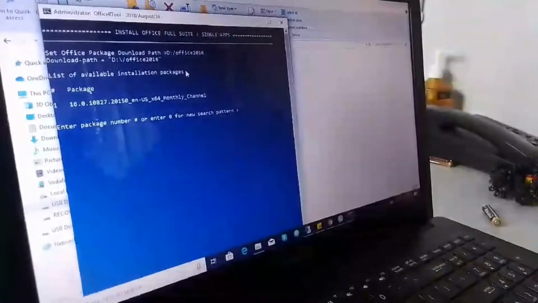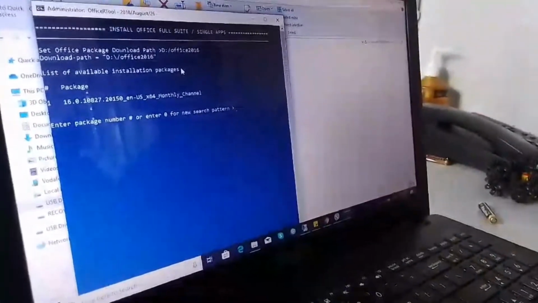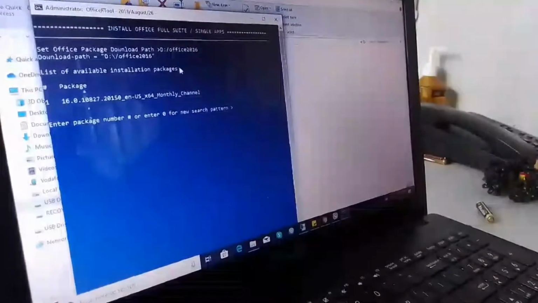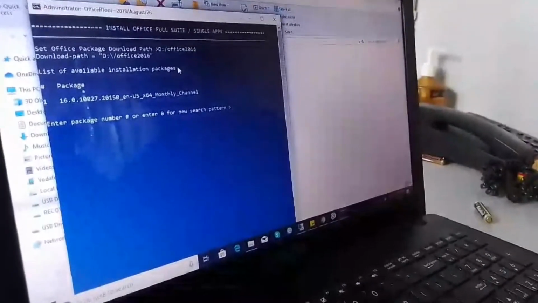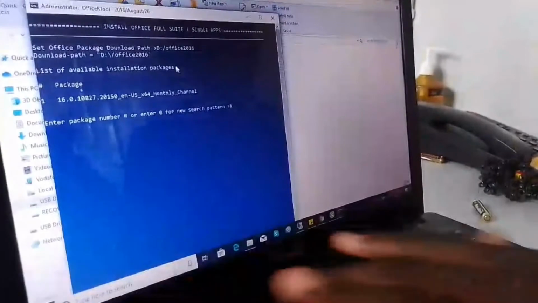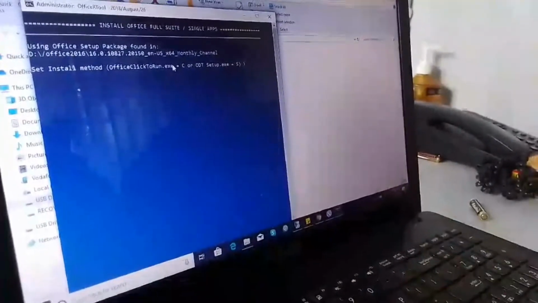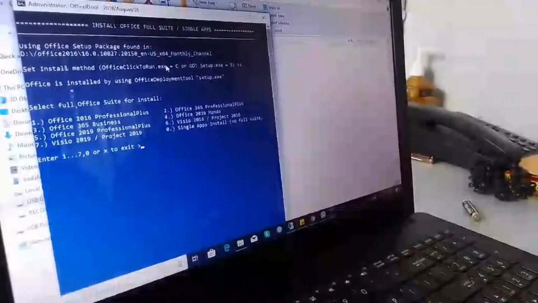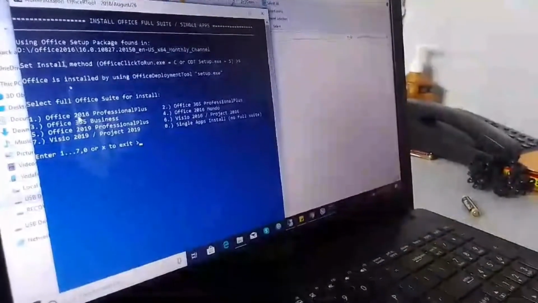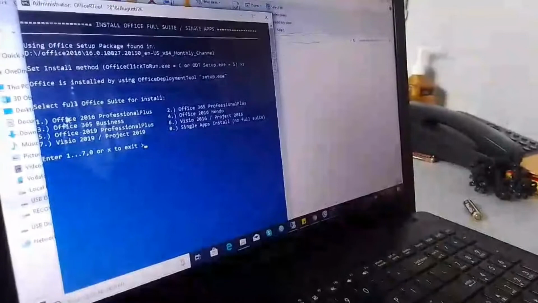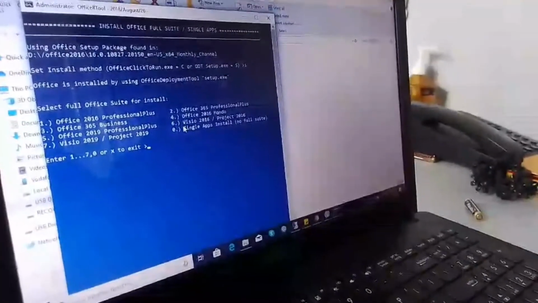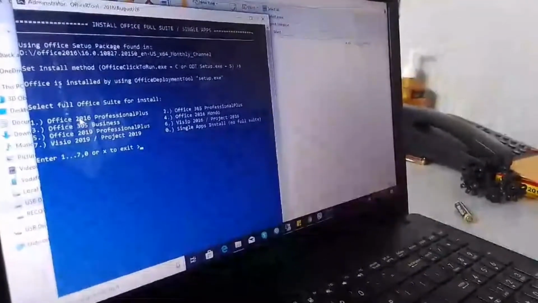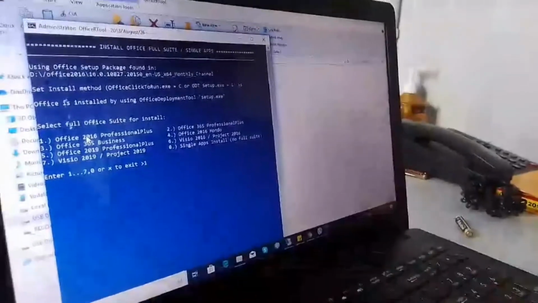Okay, enter package number, number 41, or enter 0 for new search pattern. So you just press 1, enter, press S, enter, and here you select it. Number 1, Google custom number 6. So here I'm selecting number 1, enter.